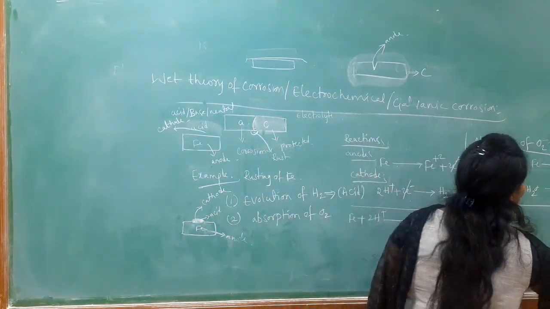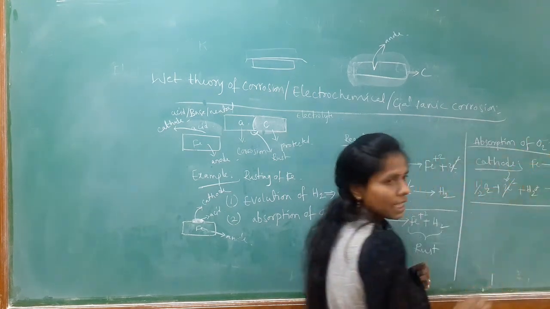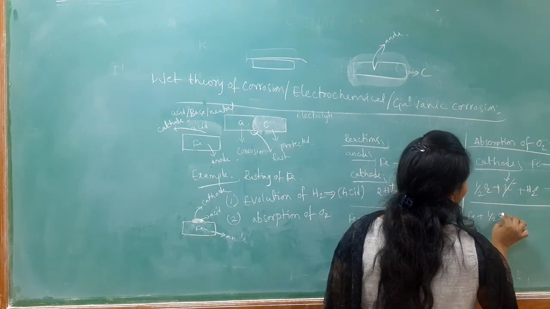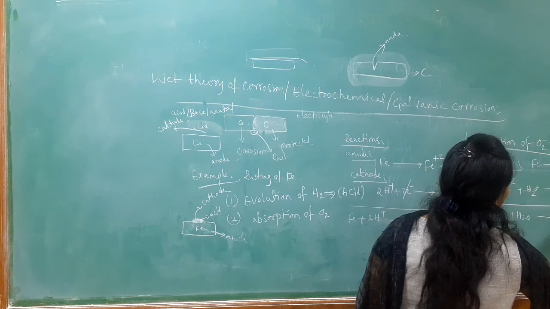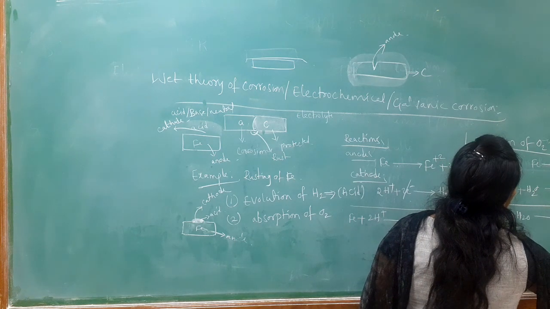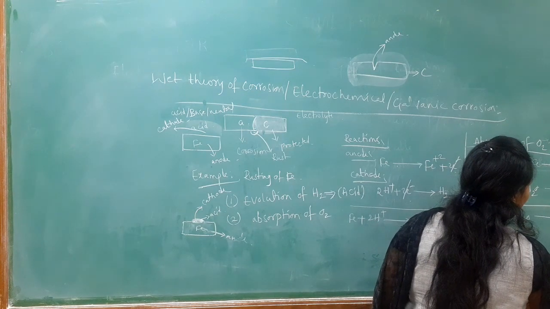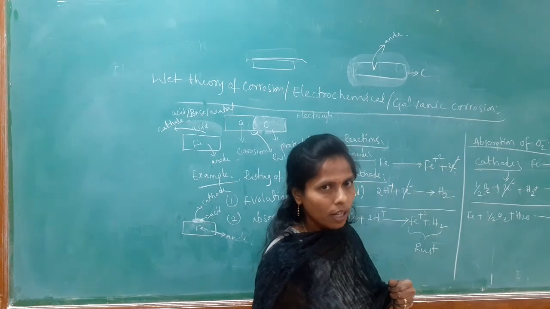By adding these 2 reactions, the 2 electrons get cancelled. So we can write Fe + half O2 + H2O giving rise to Fe2+ + 2OH-. Now this can be written as Fe(OH)2, that is ferrous hydroxide.